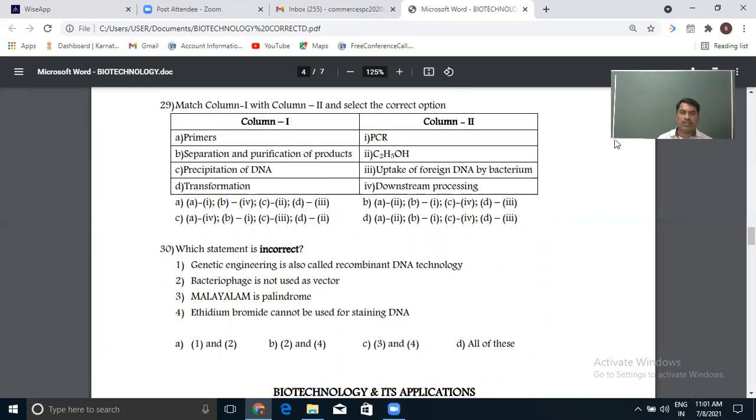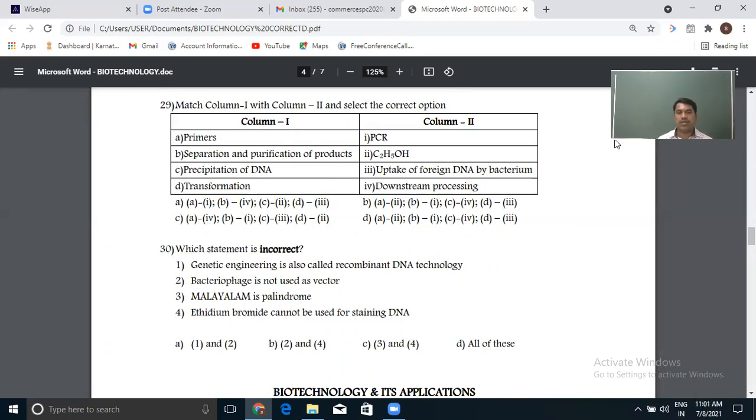The last question for today's class, from Principles and Processes of Biotechnology. This statement is incorrect. Four statements are given and you have to identify the incorrect statement. Here, instead of plural it is singular, but in all options two statements are given. So which statement is incorrect here?